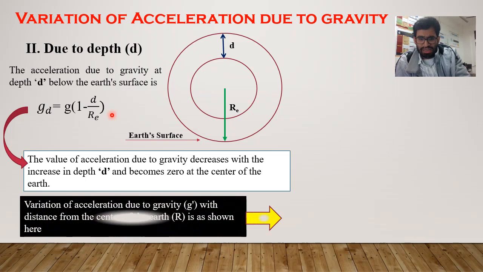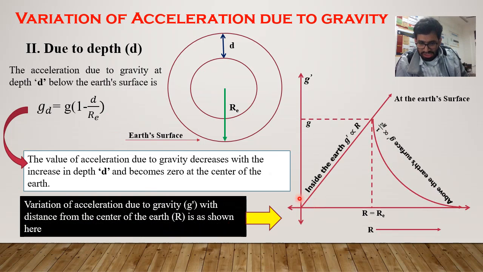And I can show you the variation of acceleration due to gravity from this line graph. Suppose this is the center of the Earth, and at the center, d will be equal to the radius of the Earth, and g will be 0. Above the center, till the Earth's surface, g will increase and be directly proportional to the distance r. After the Earth's surface, again the acceleration due to gravity will decrease, and it is inversely proportional to the square of the distance. g is inversely proportional to 1 by r square.